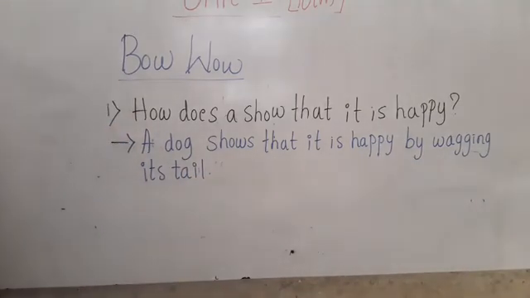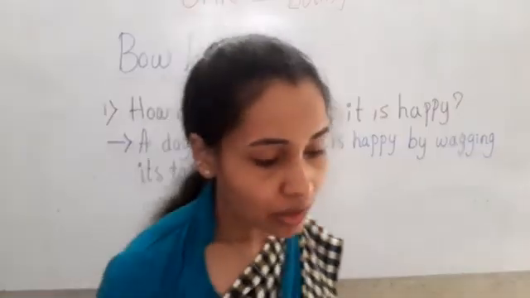Okay, children, the dog shows that it is happy by wagging its tail. Now let us move to the next question, children.